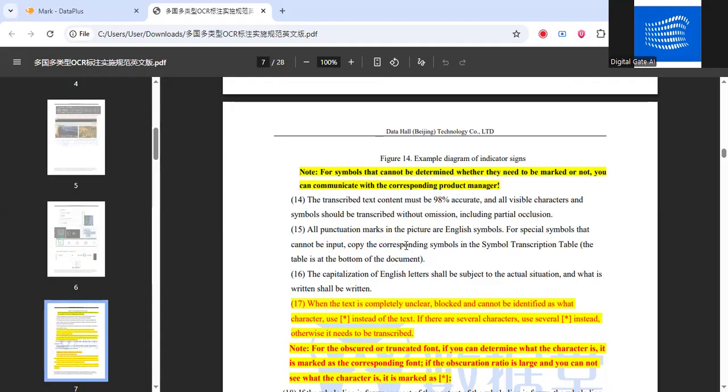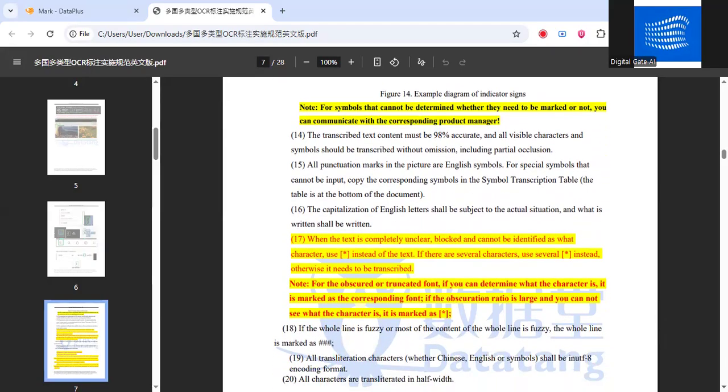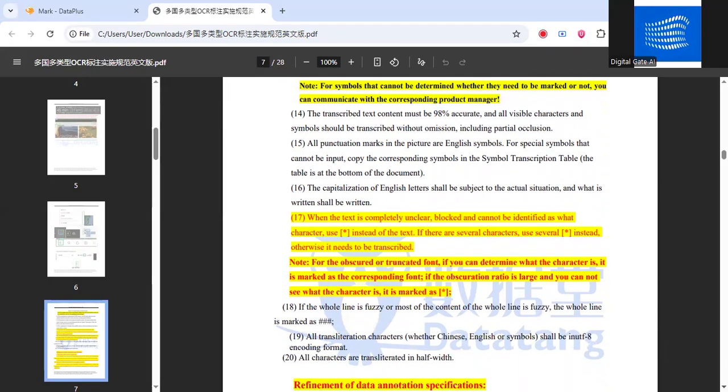Then all punctuation marks in the English picture are English symbols. For special symbols that cannot be input, copy the corresponding symbol from the simple transcription table. The table is at the bottom of the document, so they have given us a table. The capitalization of English letters shall be subject to the actual annotation. You have to do the transcription according to the same written text. For example, if any alphabet is capitalized, then you have to capitalize it. If it's in a small letter, you have to mark it in a small letter.